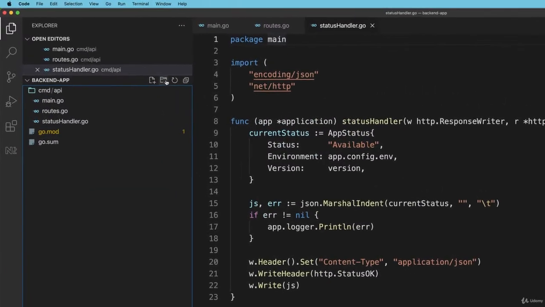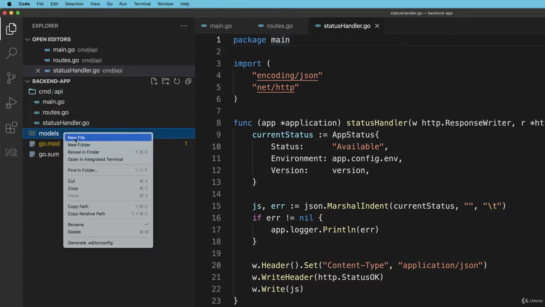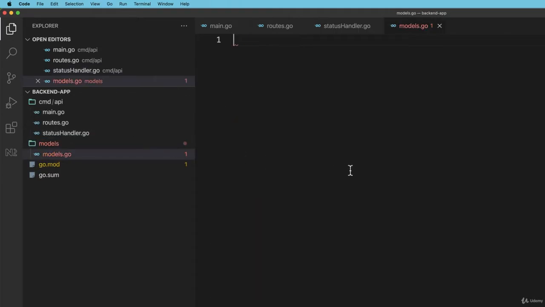I'm going to do this in a new package. I'm going to set my types up by creating a new folder here, which I'll call models, because these will eventually become database models. And I'll create a new file in the models folder called models.go. Great, and I'll give it its package declaration, models. And I'm going to set up 3 types.